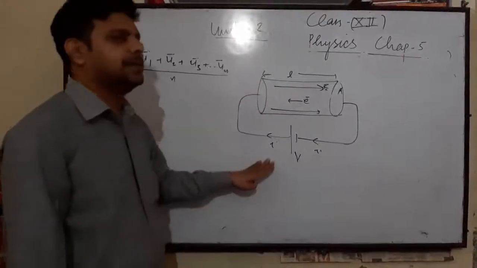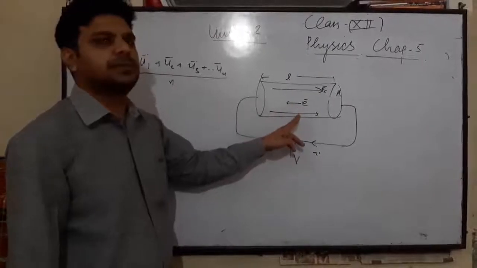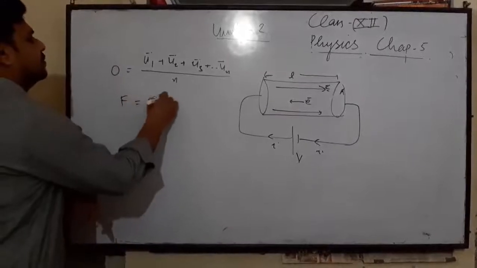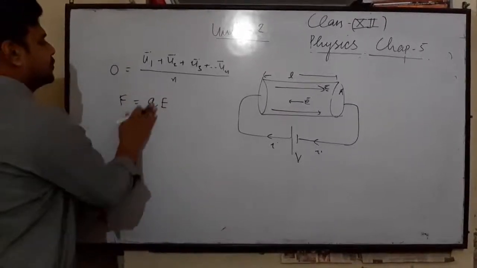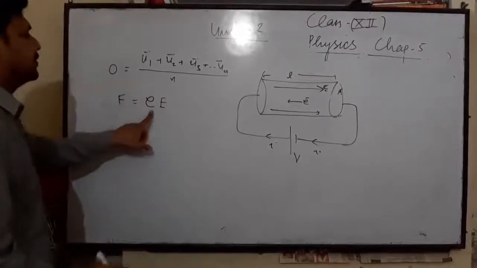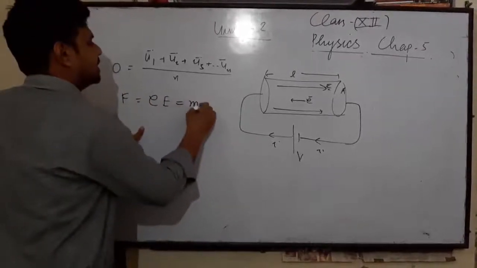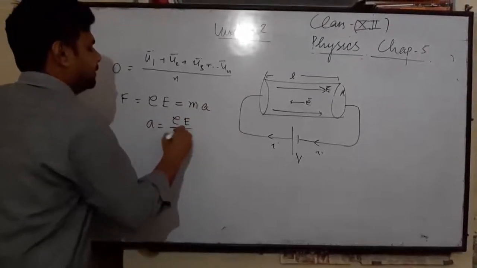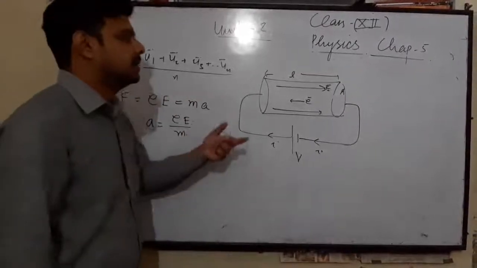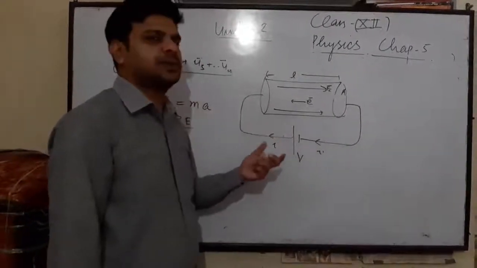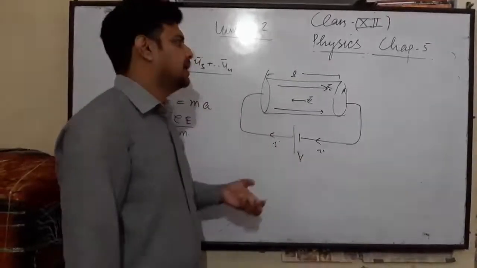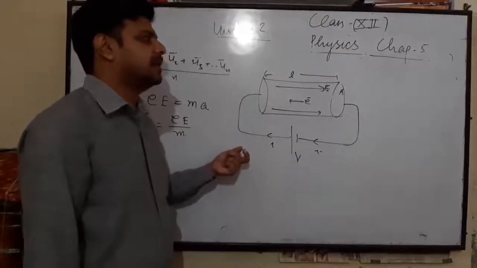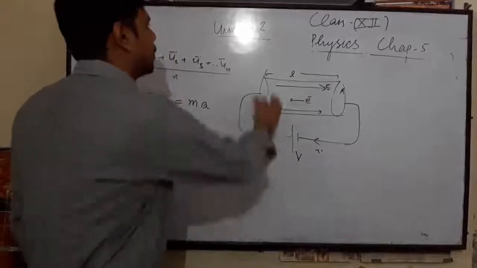Now by applying the battery, an electric field is set up within this metallic wire. So each free electron experiences a force F equal to QE, or in place of Q you can simply write e, so F equals eE. Due to this force, an acceleration is produced. We can find the value of this acceleration, a equals eE over m. Inside the metallic conductor, the free electrons move in all possible directions and collide with each other. Let the time of relaxation, meaning the time interval between two successive collisions, be tau.